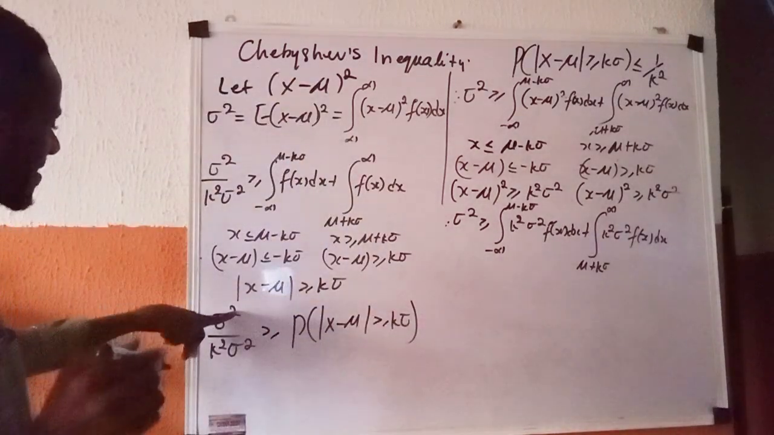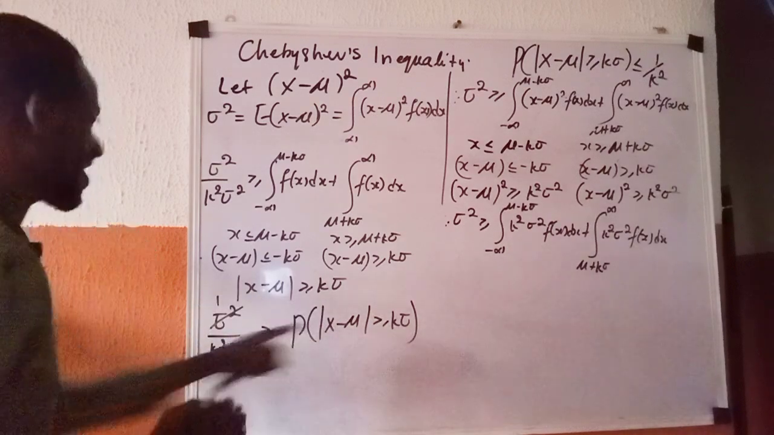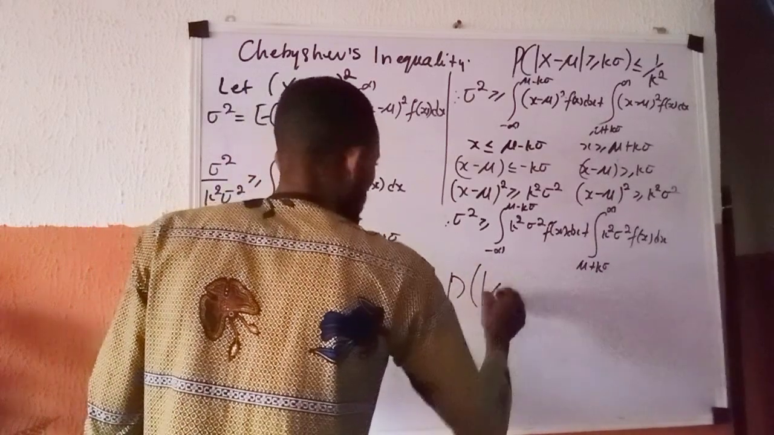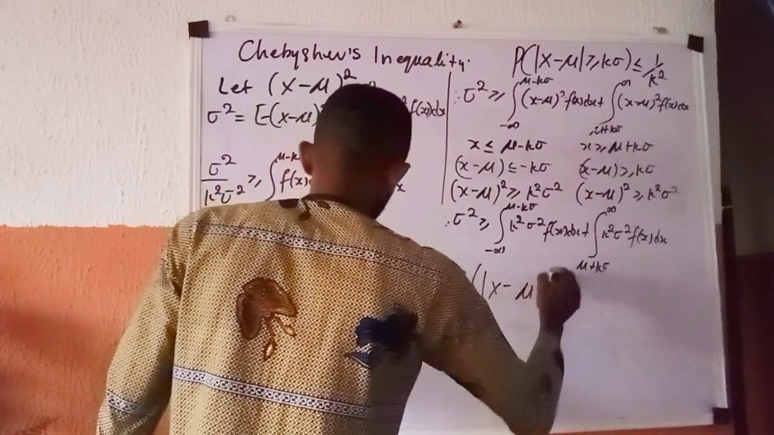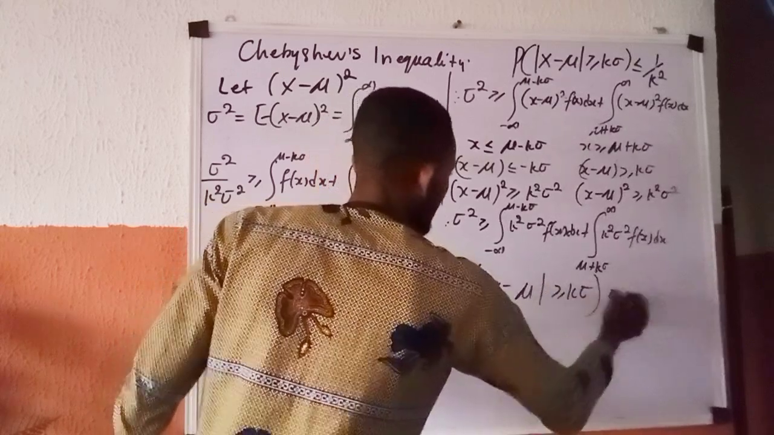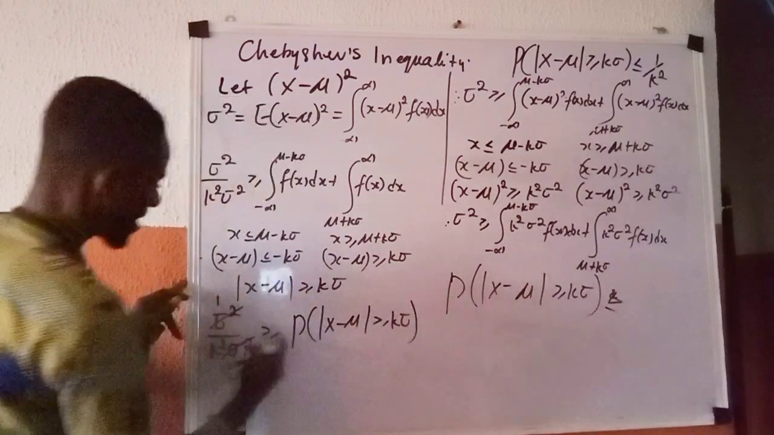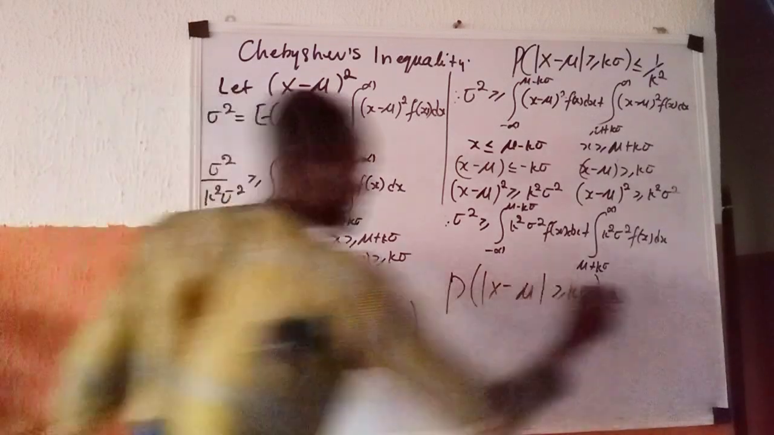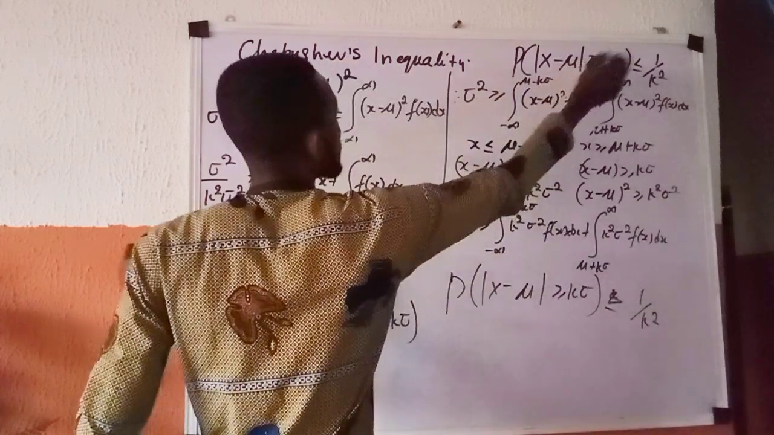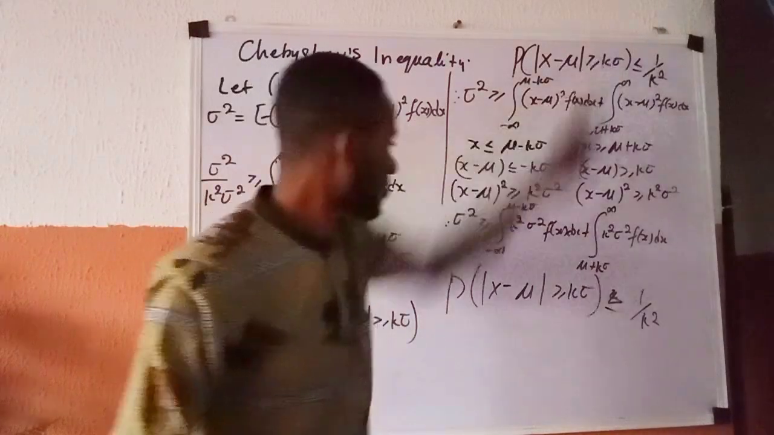And remember that this is sigma squared, this is sigma squared, so this is 1 and this is 1. Then what you now have here is P of the absolute value of x minus mu greater than or equal to k standard deviation is less than or equal to 1 over k raised to power 2, which is what we had here. Which is what we are trying to prove. Look at it here.